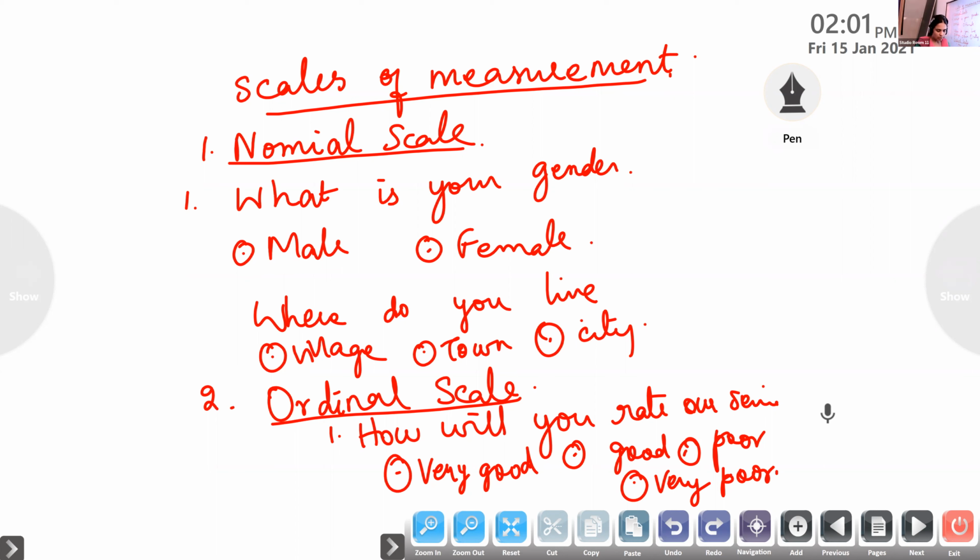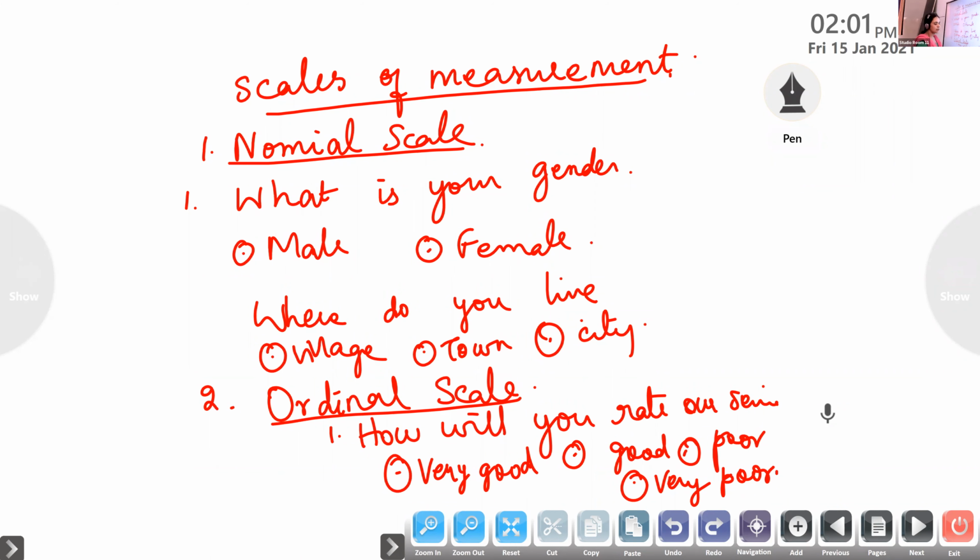The first one we call nominal values. Second type, this type of data we call ordinal scale. Here the measuring is done by using ordinal scale. From this we can understand there is some relative order, some relation, whether it is good or very good. So we call this ordinal scale.